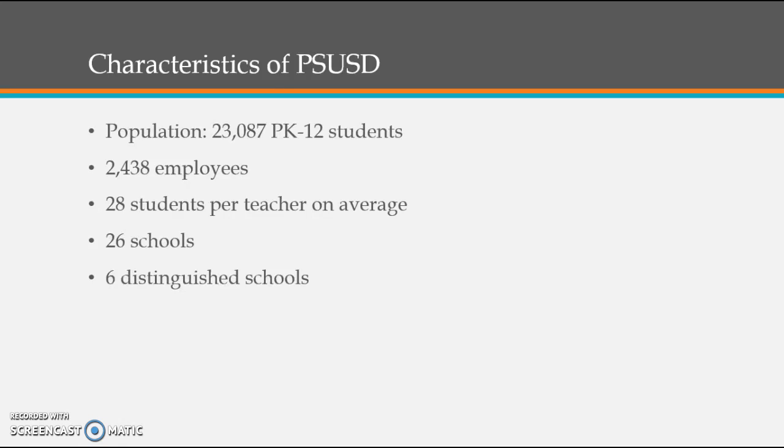I'll start off by explaining the basic characteristics of Palm Springs Unified. The population is about 23,000 students across different grade levels, including PK through 12th, and includes over 2,400 employees, has roughly 28 students per teacher on average, and 26 schools spanning 6 different cities, including Palm Springs, Desert Hot Springs, Cathedral City, Palm Desert, Rancho Mirage, and Thousand Palms, and also includes six distinguished schools.